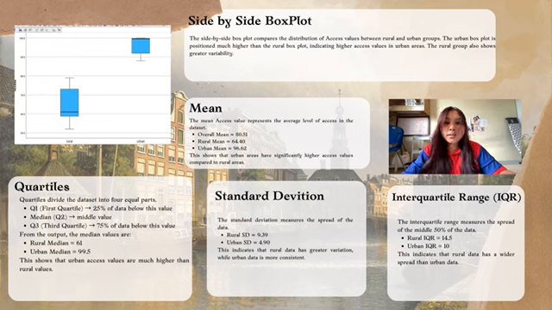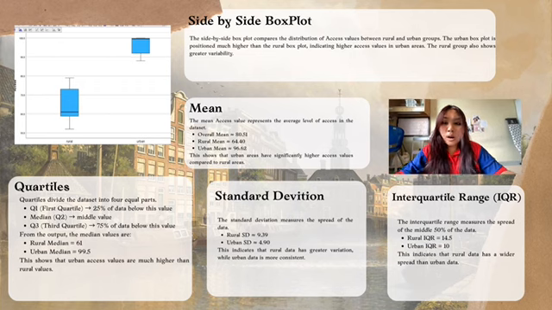And the standard deviation shows how spread out the data is. The rural group has a standard deviation of about 9.39, while the urban group has about 4.9. This means rural data varies more, while urban data is more consistent.